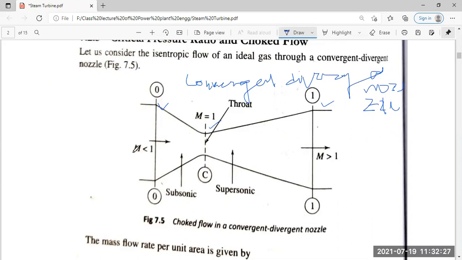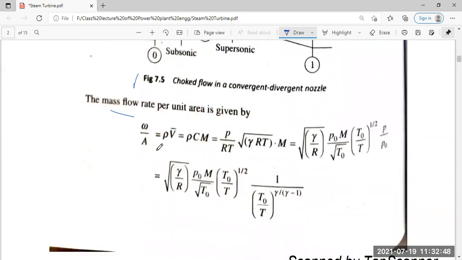M is the Mach number. Mach number is the flow velocity relative to the velocity of sound. This is an accepted procedure for a continuous flow fluid to judge its flow in terms of the velocity of sound itself, whether it is equal to, less or more than the velocity of sound. The mass flow rate per unit area is given by this equation, omega by A. Omega is the volume of the fluid flowing per second in cubic meter per second divided by the cross-sectional area of the fluid.